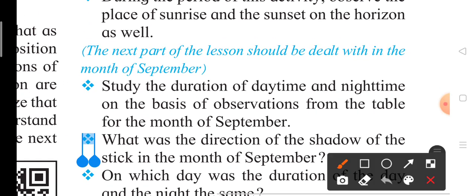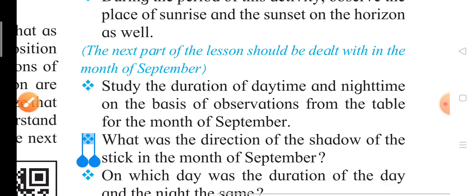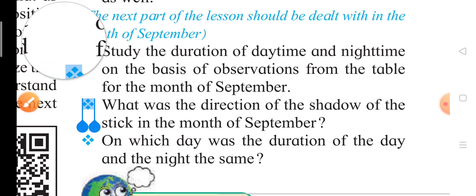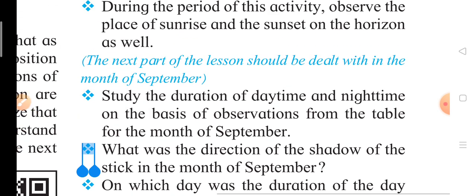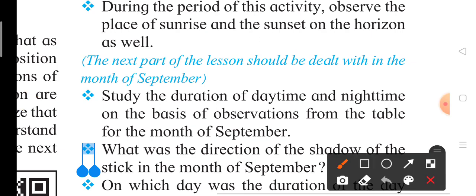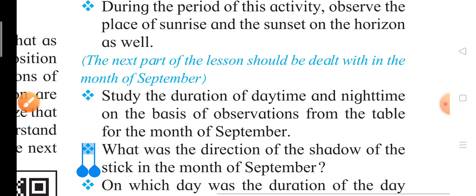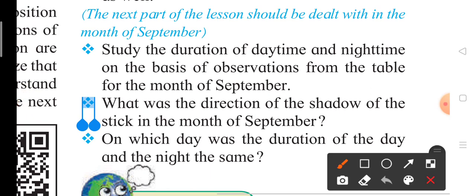The next part of the lesson should be dealt with in the month of September. Children, this lesson is continued in the second semester also, so we shall deal with it then. Study the duration of daytime and nighttime on the basis of the observations from the table from the month of September.